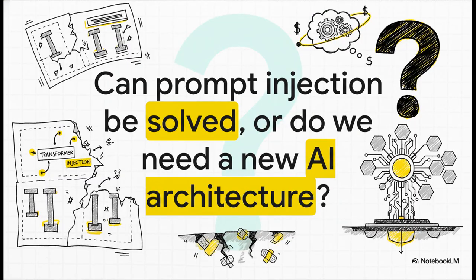So I'll leave you with this final thought. If the flaw is in the actual blueprint of the house, are we just patching cracks in a foundation that's always going to be a little shaky? Can prompt injection ever really be solved within the way we build AI now, or is real AI security going to require someone to invent a completely new architecture from the ground up? That's the multi-billion-dollar question facing the entire field right now.